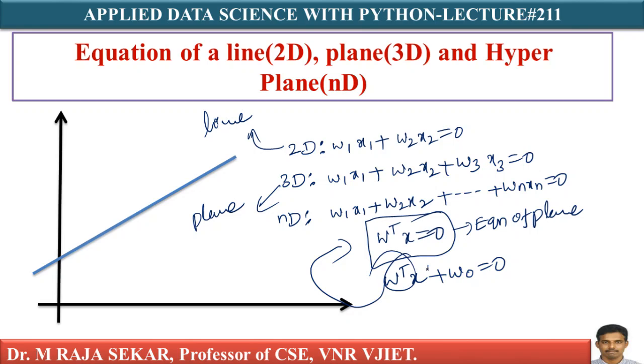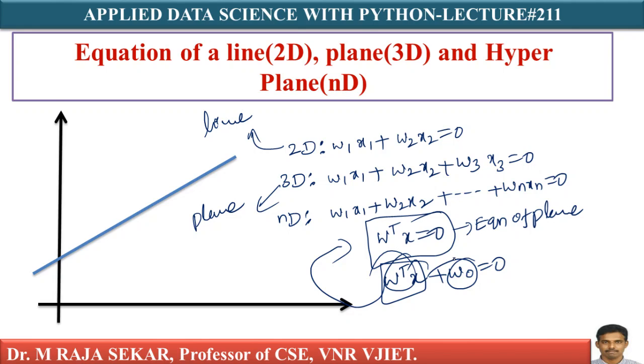Here I have transpose and I have vector multiplication, isn't it? We wrote the equation of any dimensional hyperplane in a very concise, very elegant form. Of course, you have to add the w naught term if it is not passing through the origin. This is the term you must keep if it is not passing through the origin.